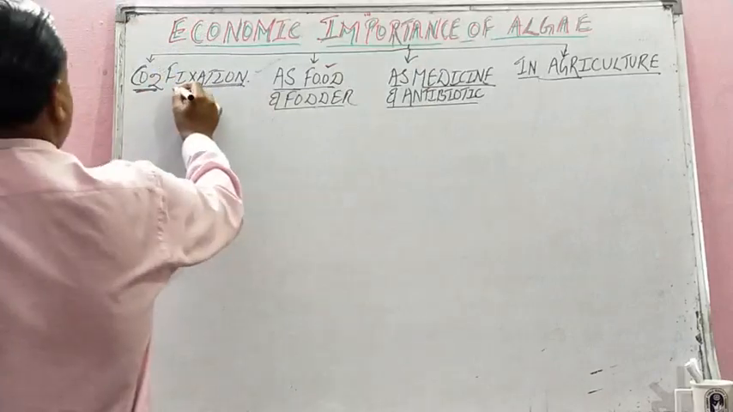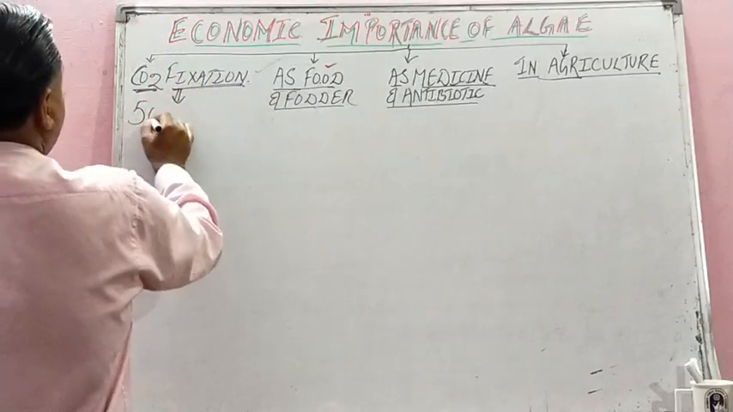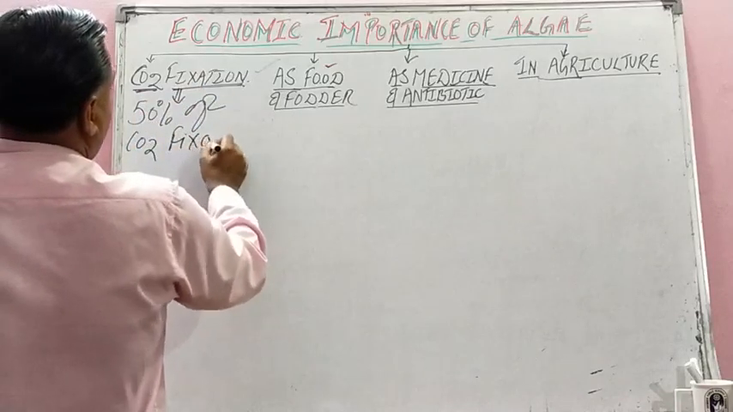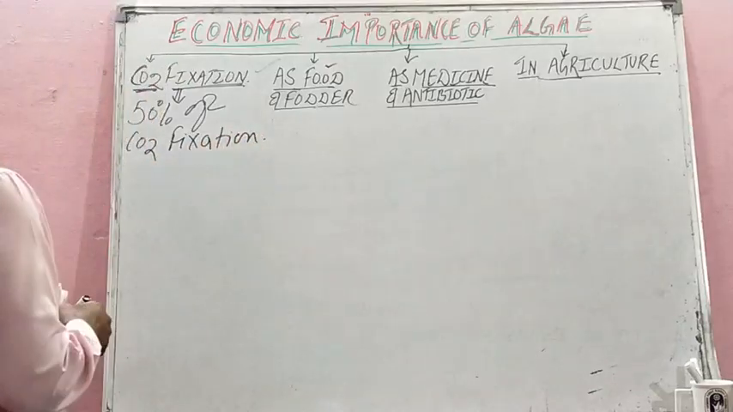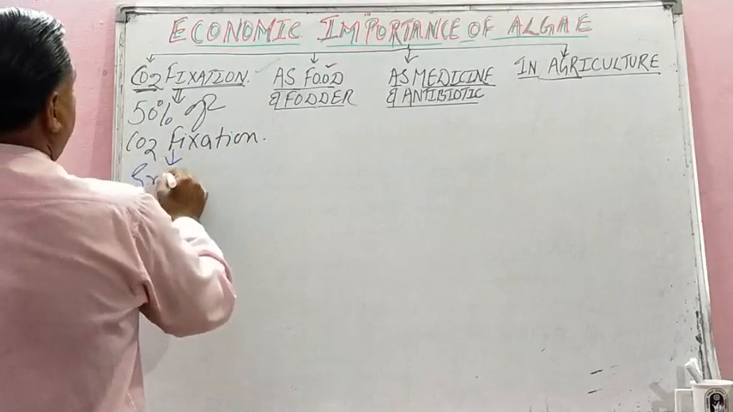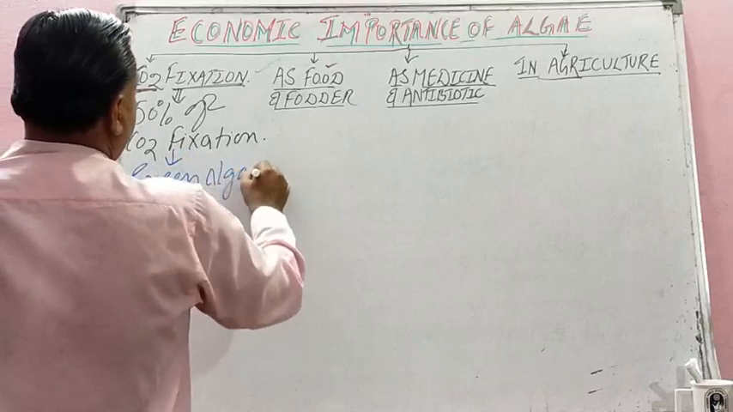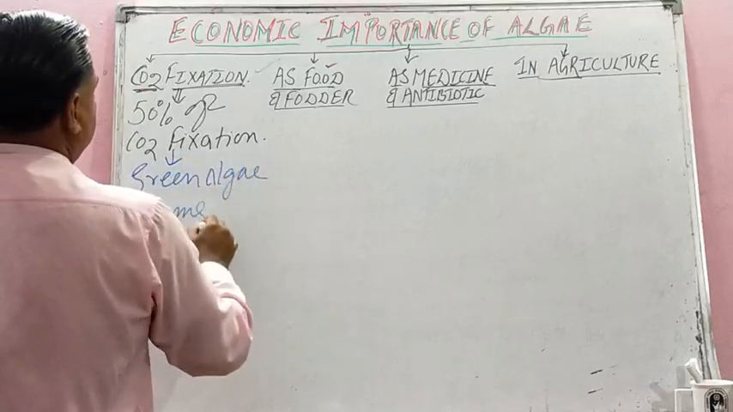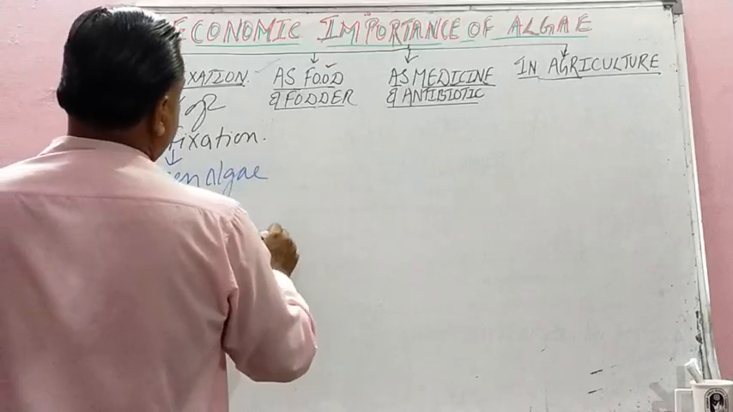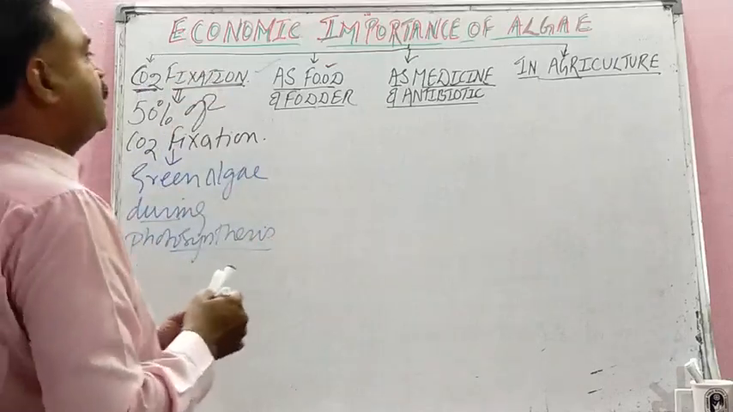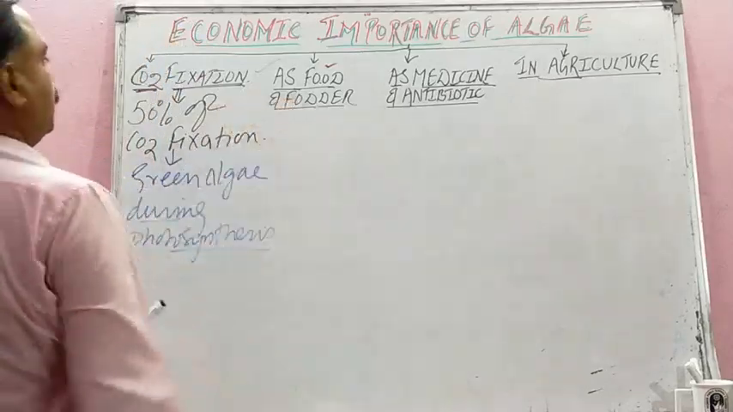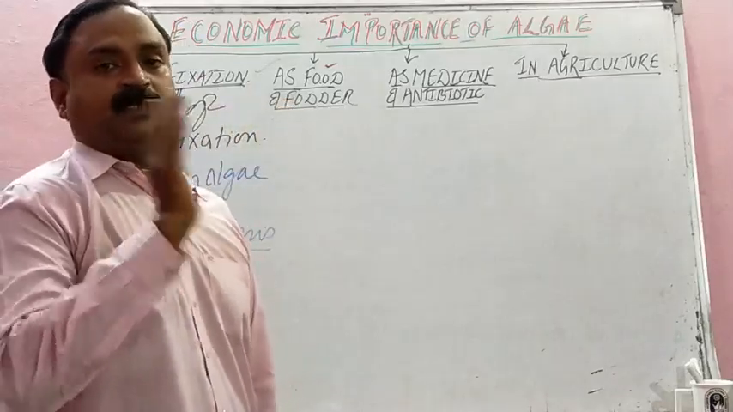It is a very surprising fact that 50% of the carbon dioxide fixation, children, is done by green algae during photosynthesis. Is it interesting? Very important. This is the first line in your NCERT course. When you go through NCERT while preparing for NEET, this is the first economic importance. Carbon dioxide fixation, 50%, amazing fact.